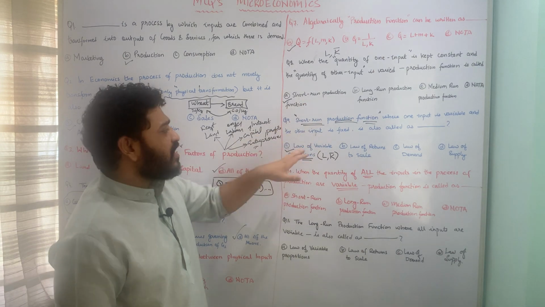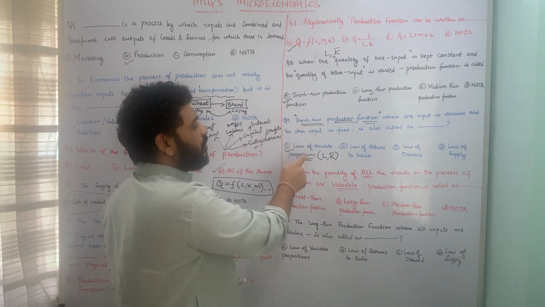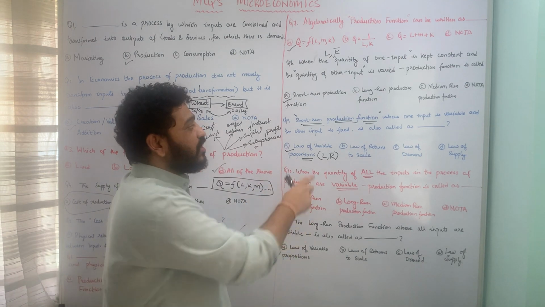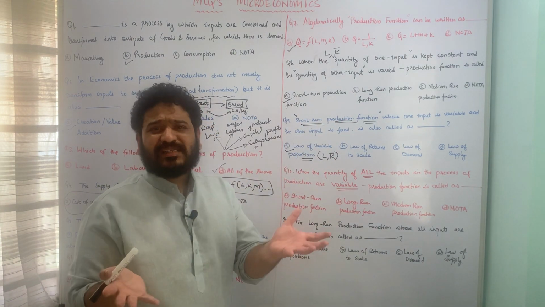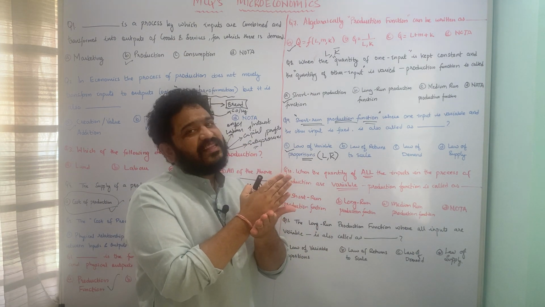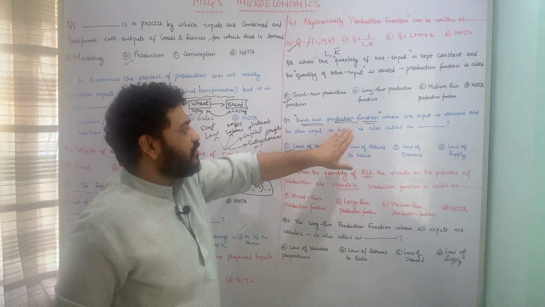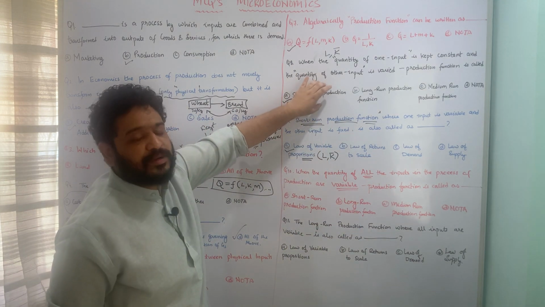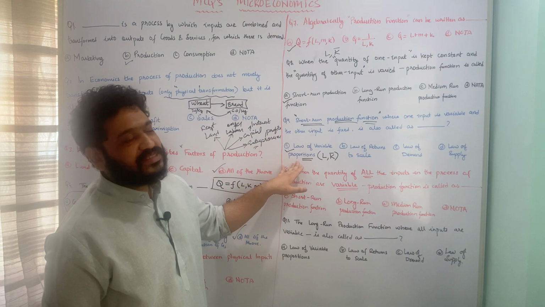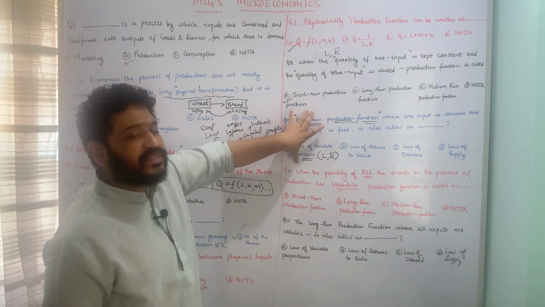It is applicable only in the shorter run. The law of variable proportions is applicable in the shorter run, and that is why it is called the short run production function. One input in the process of production is kept fixed and the other is allowed to vary. This is how you can look at the short run production function or the law of variable proportions in economic analysis. I hope this question is pretty much clear.